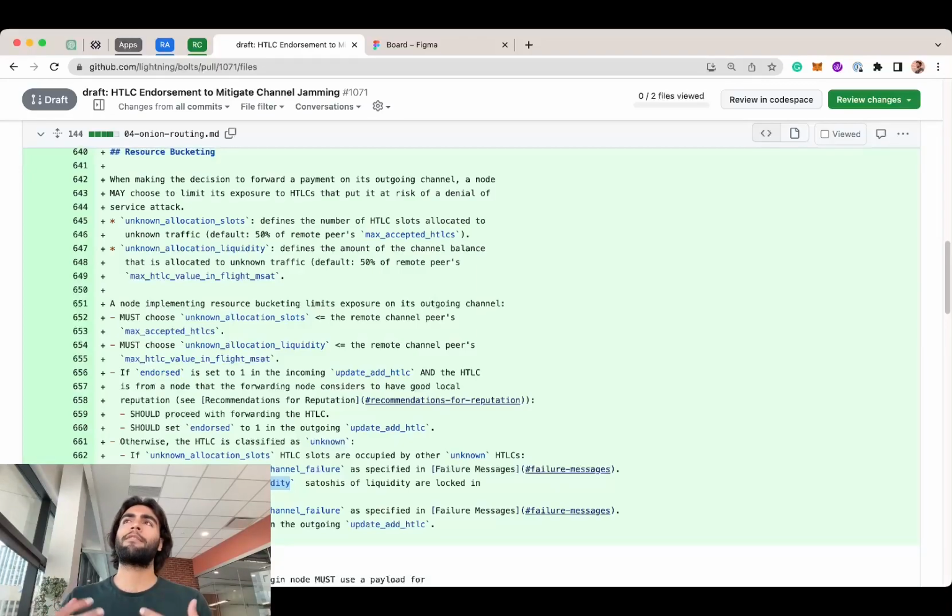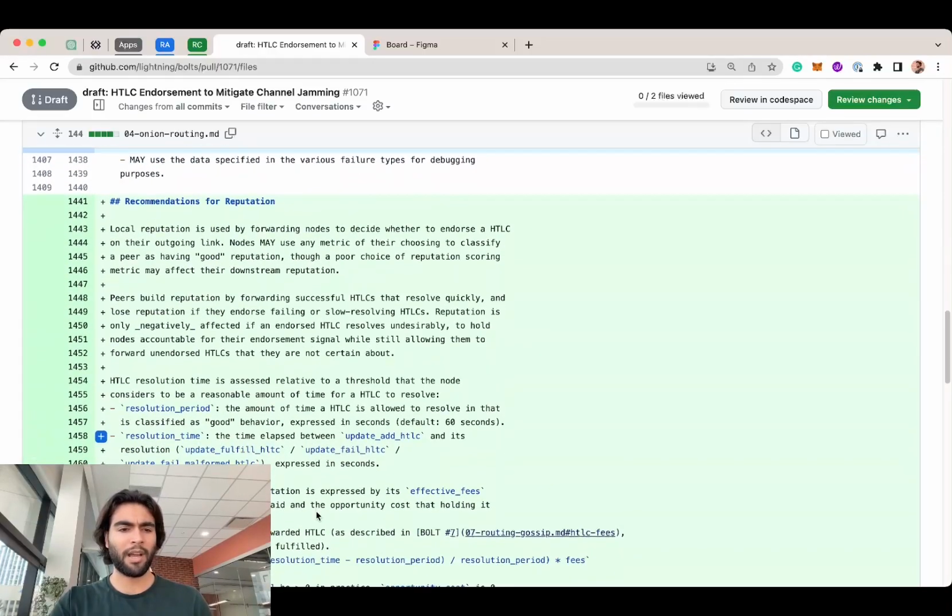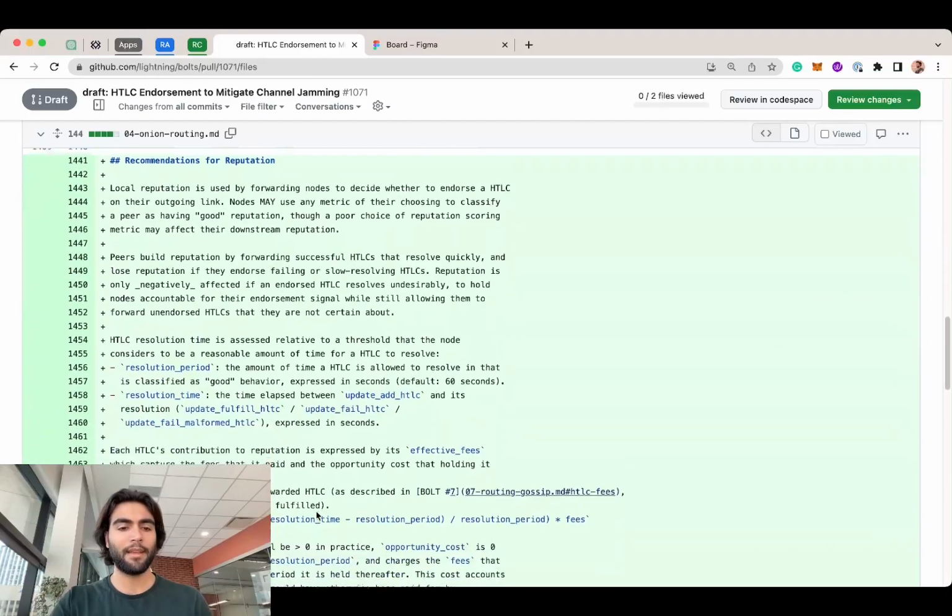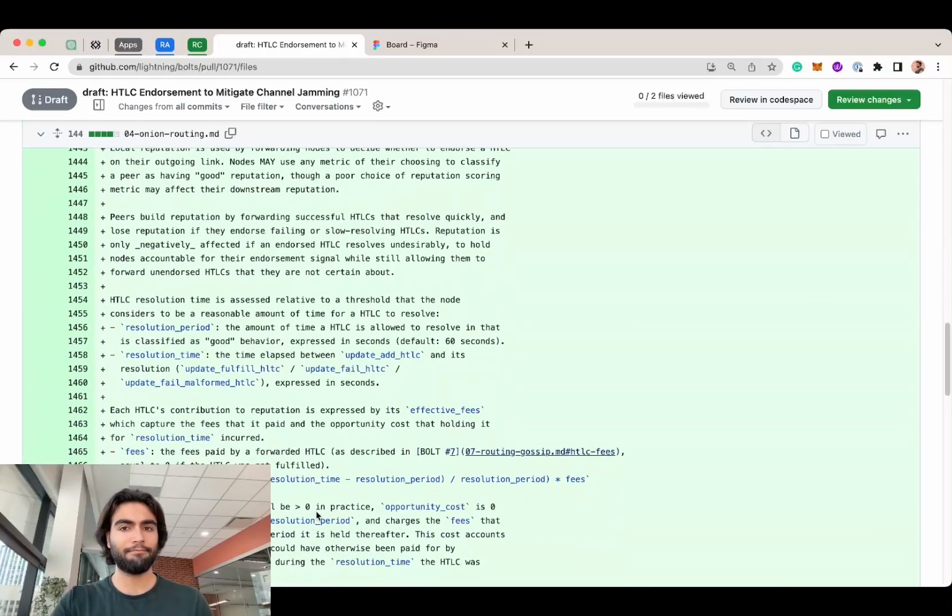If we have 400-something HTLC slots, it reserves some of them for known payments, the payments that are endorsed, and some of them for unknown payments, the payments that we don't trust that much, but it's okay, we want to give the opportunity to new nodes to prove themselves. So yeah, this is basically the proposal. I think that I understand it correctly. I hope that I do. If I'm wrong, please tell me. And yeah.